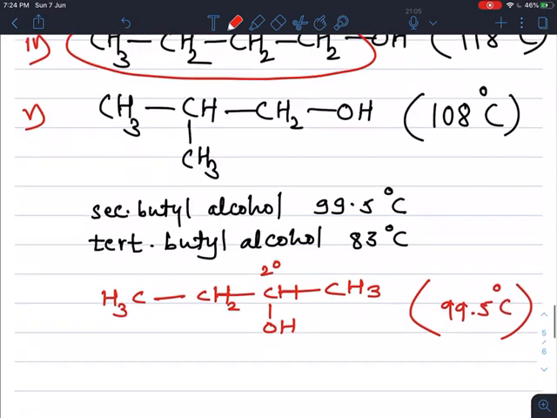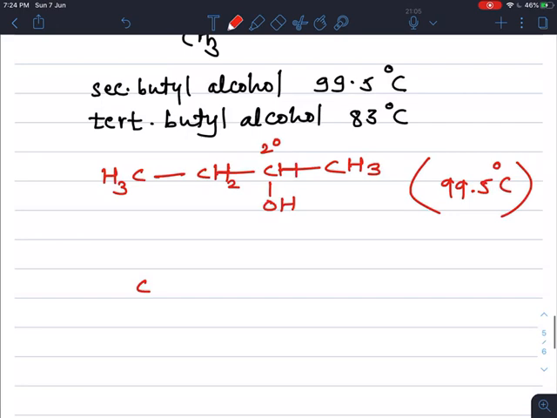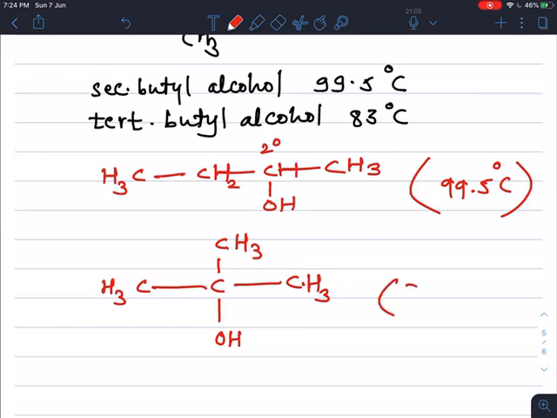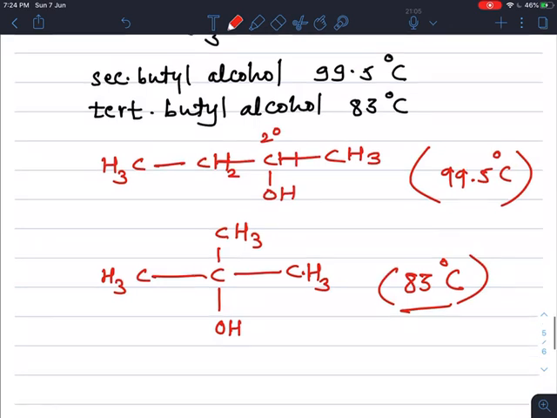If we take tertiary butyl alcohol, there are 3 carbons in a straight chain and 1 in a branched chain, and the OH group is attached to this tertiary carbon atom. So here we get CH3, CH3, CH3, COH. Its boiling point is 83 degrees Celsius, meaning branching increases, boiling point decreases.